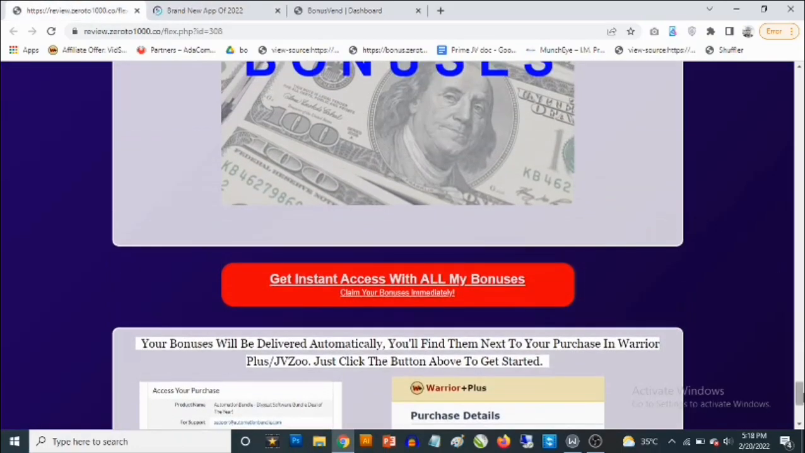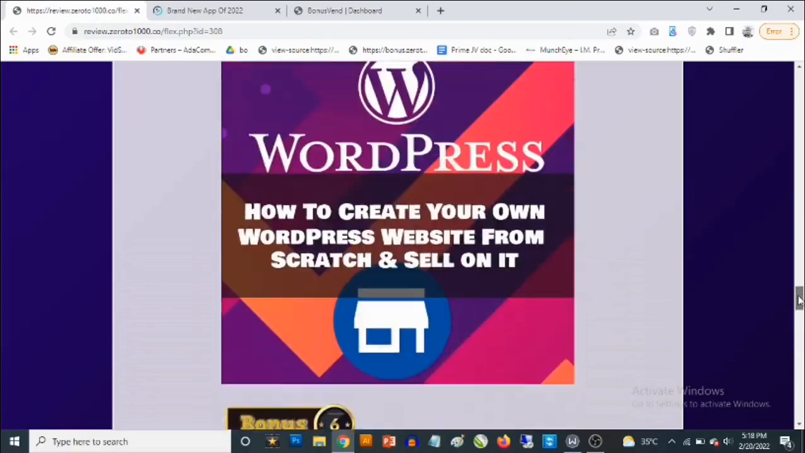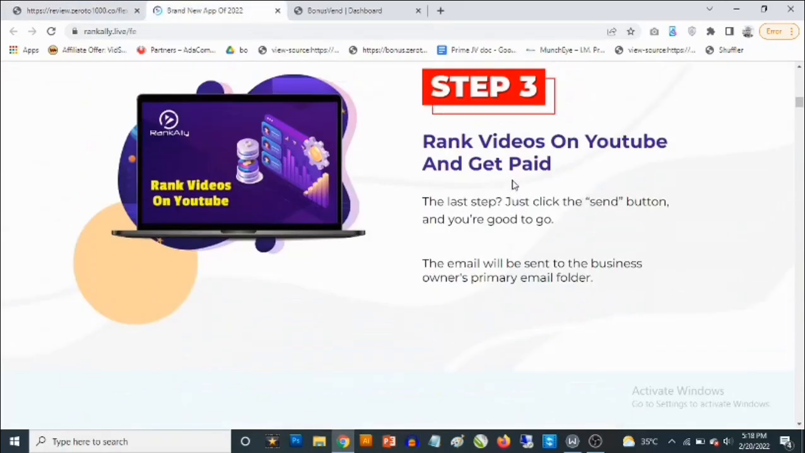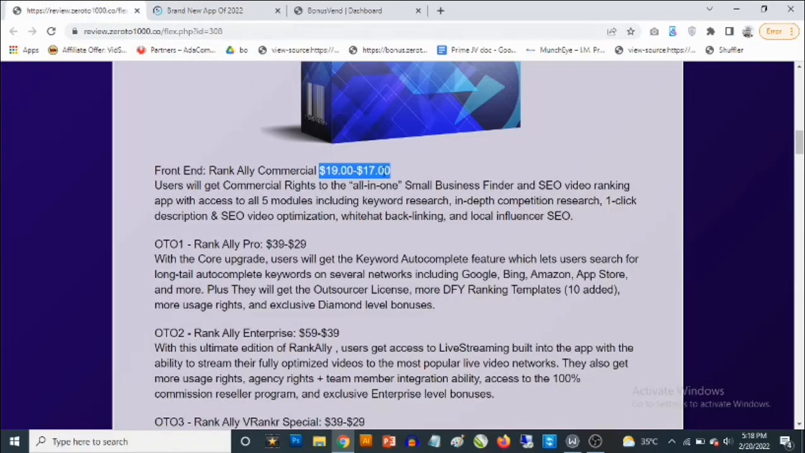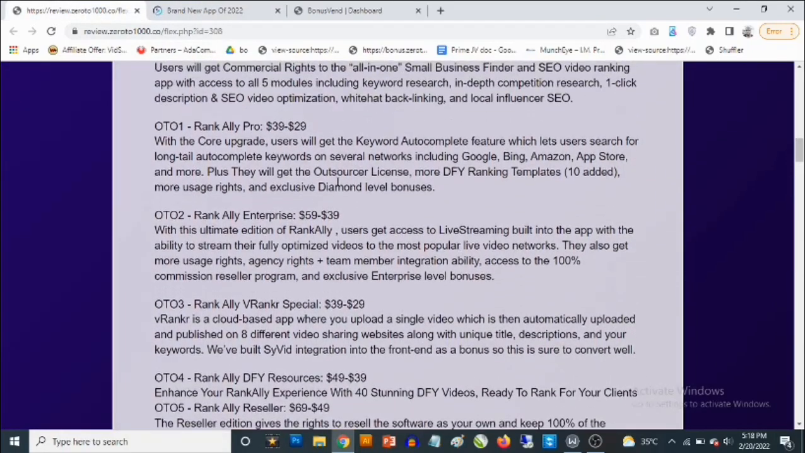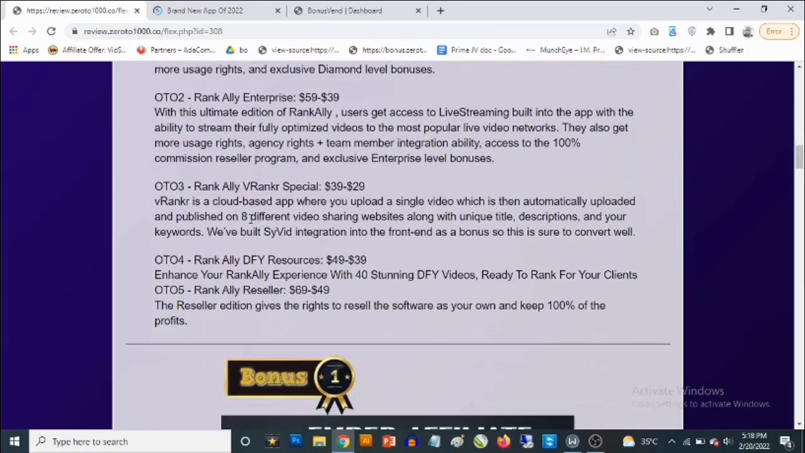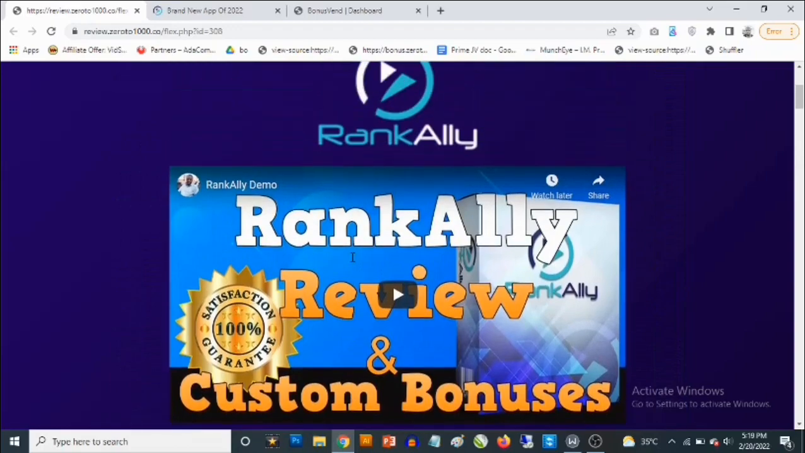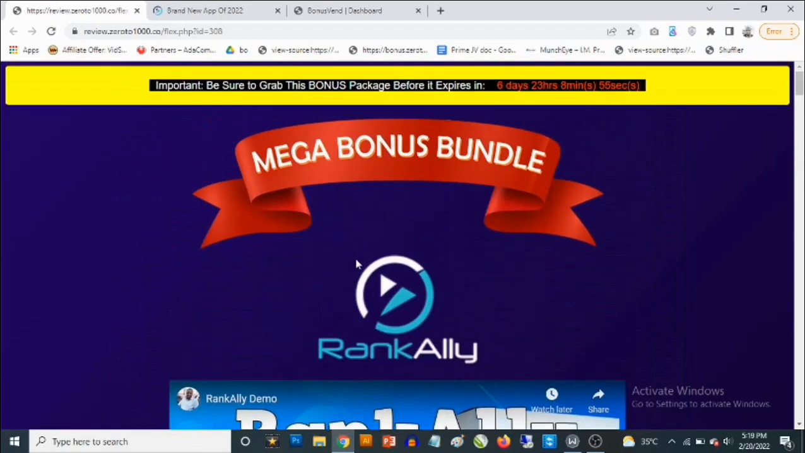Now let's talk about the pricing, and then I'm also going to let you see how RankAlly works. The front end goes for a one-time fee of $19, but you're going to find a pop-up that allows you to pick that up at just $17, which is cool. And then there are some optional upgrades like the RankAlly Pro that goes for $39, which you can decline and pick up for $29. You have the RankAlly Enterprise, the RankAlly V-Rank Special, and the RankAlly DFY Resources, which are all optional upgrades. Right now I'm going to let you see the full demo of RankAlly.